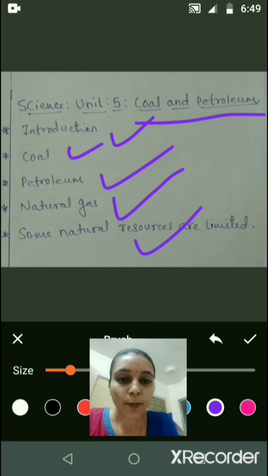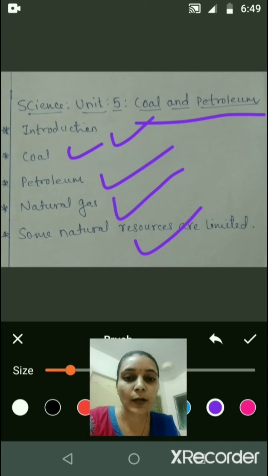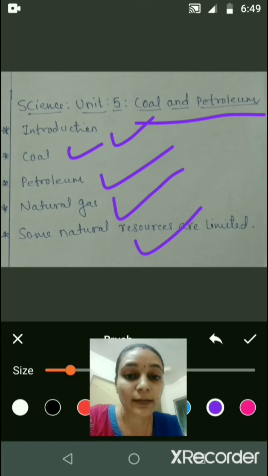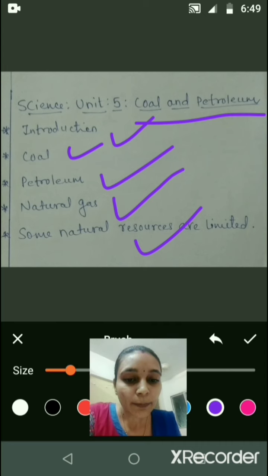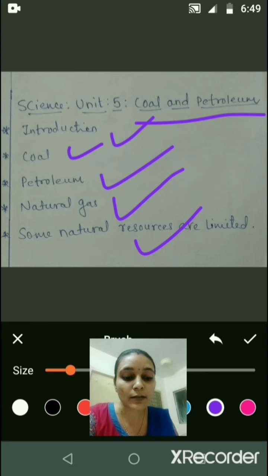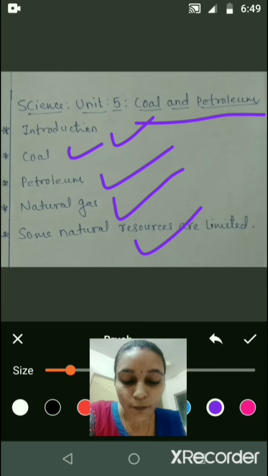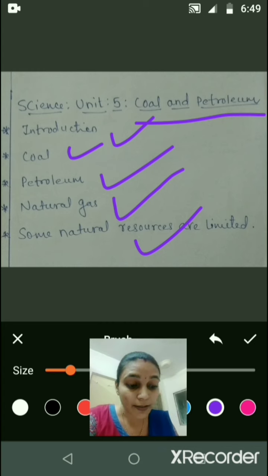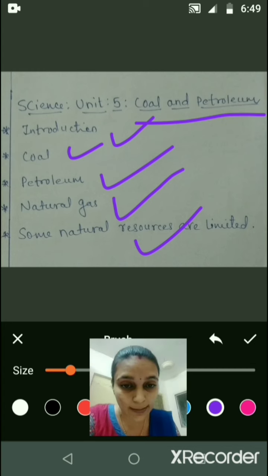Let us start the fifth topic, that is some natural resources are limited, right? We have learned about the natural resources, but we have to notice that these resources are limited. You have studied in the beginning of the chapter that some natural resources are exhaustible, like fossil fuel, forest, minerals, etc. You know that coal and petroleum are fossil fuels. It required the dead organisms millions of years to get converted into these fuels.